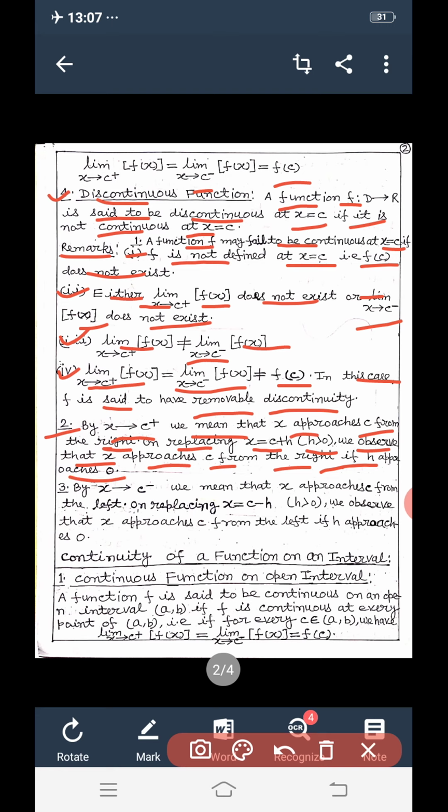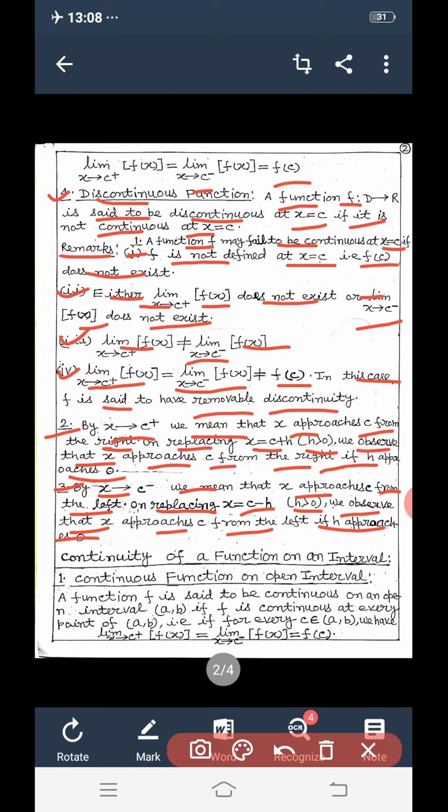Three, by x tends to c negative, we mean that x approaches c from the left. On replacing x equal to c minus h, where h greater than 0, we observe that x approaches c from the left if h approaches 0.